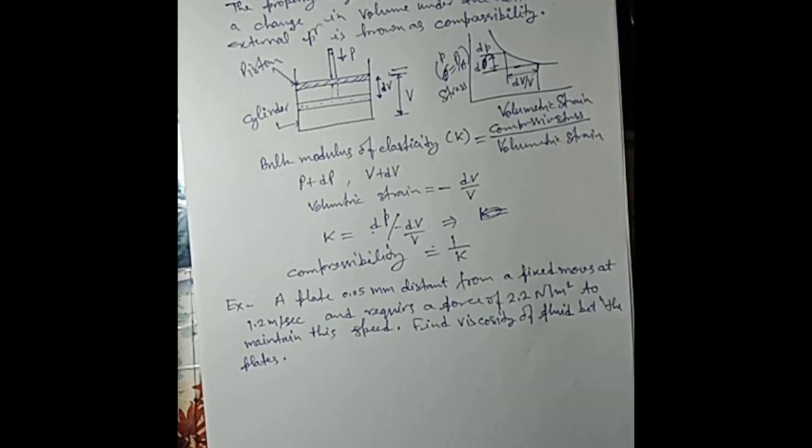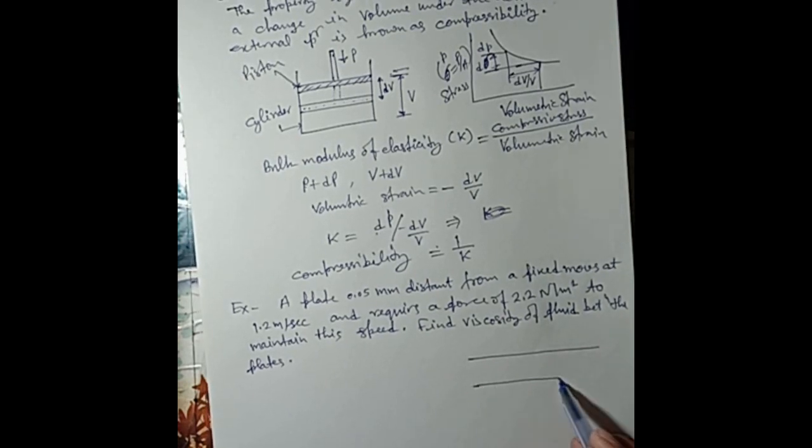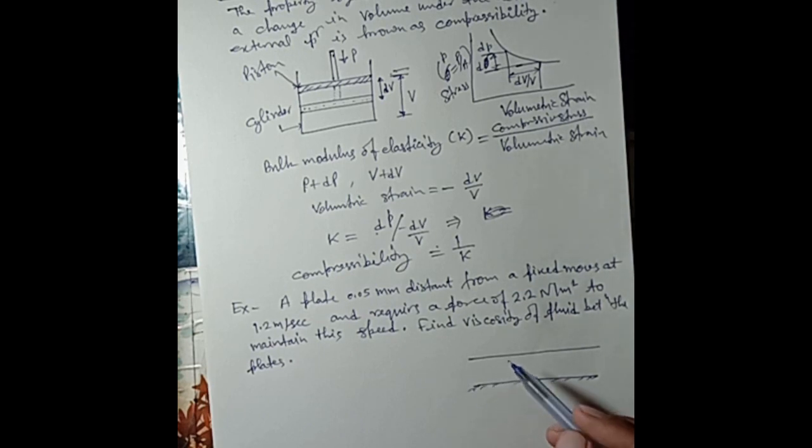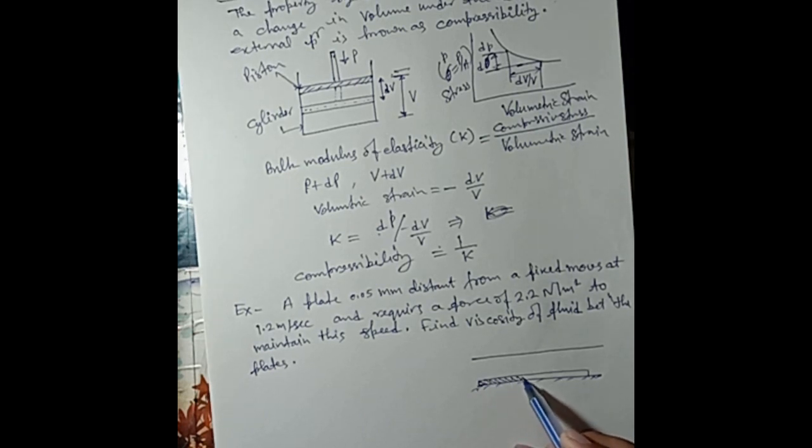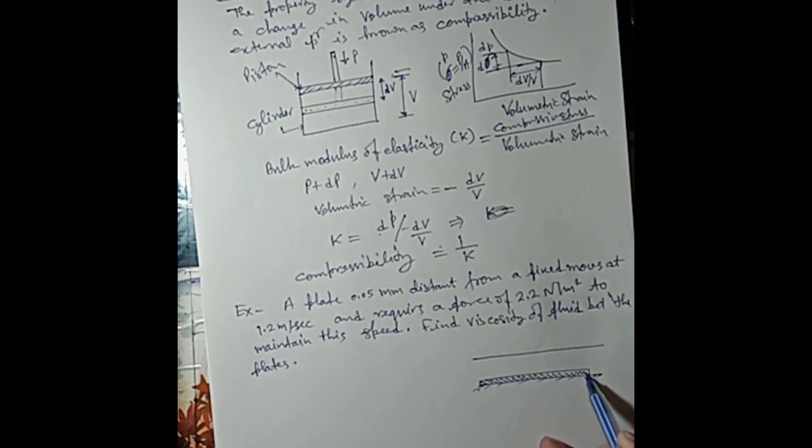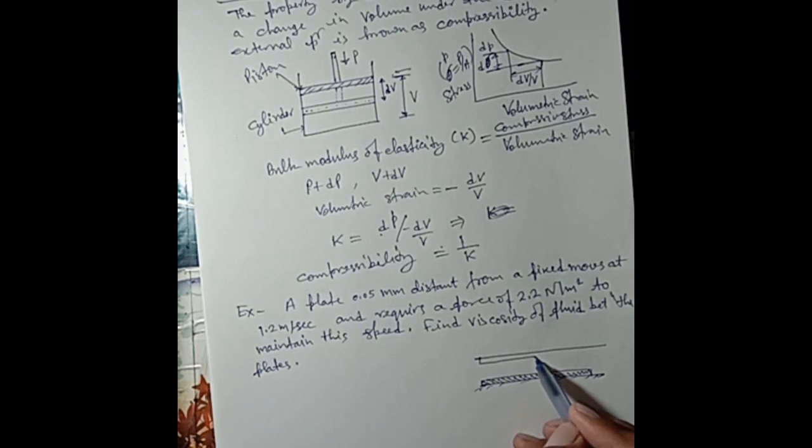Now, given the diagram we draw, because figures are given in this example. This is the figure: fixed plate and moving plates. This is the moving plate shown in the diagram.